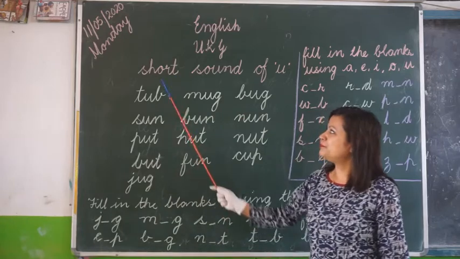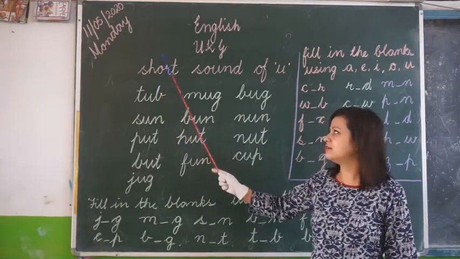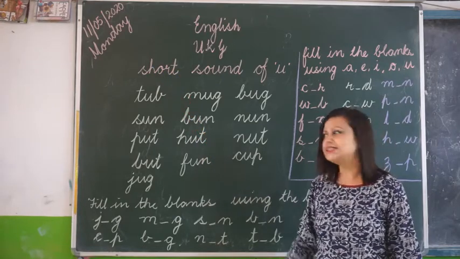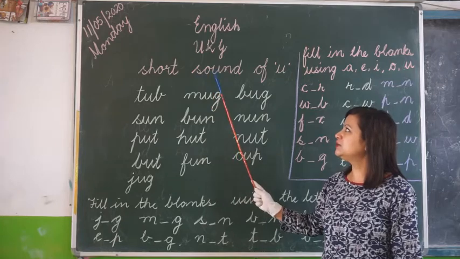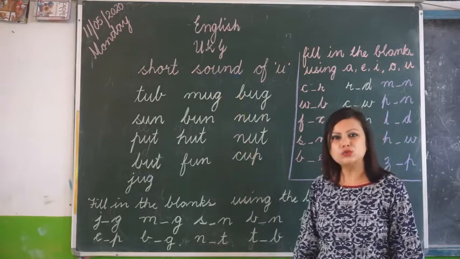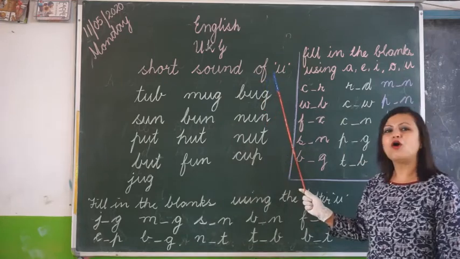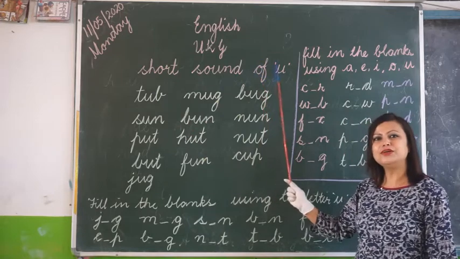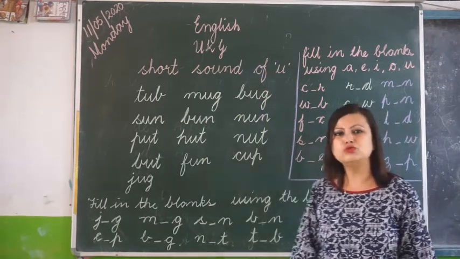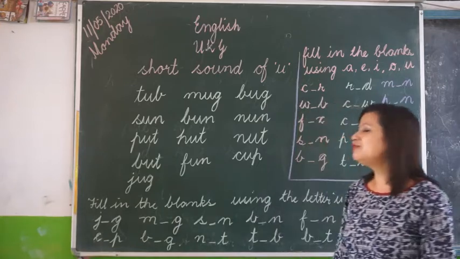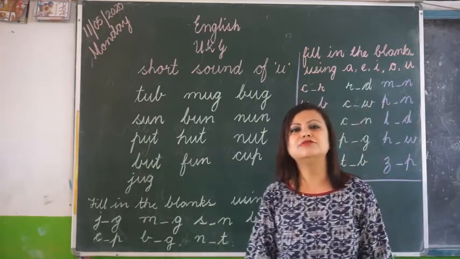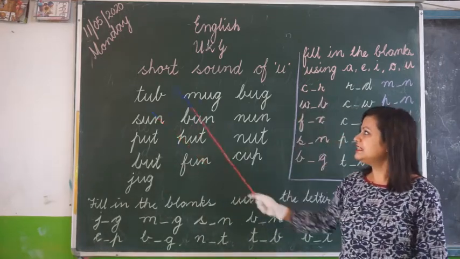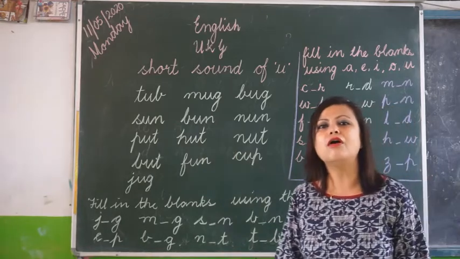Now see here, children. Let us read together. S-H-O-R-T, short. S-O-U-N-D, sound. O-F, of U. Short sound of U. The sound of U is A. That's why when we pronounce these words, we can hear the sound of A.